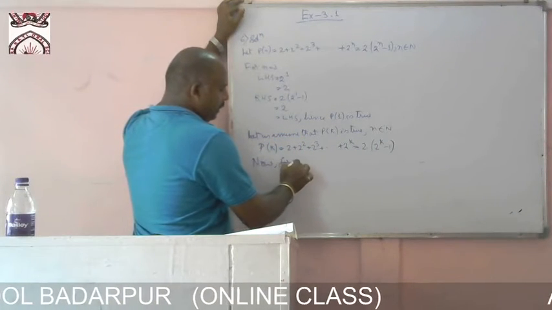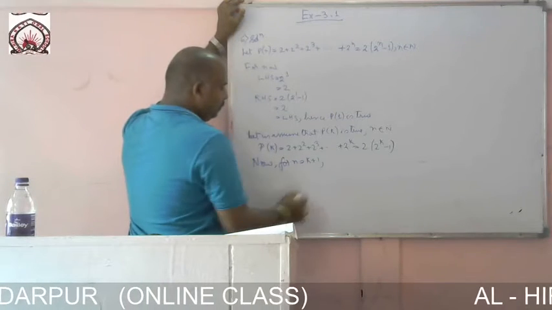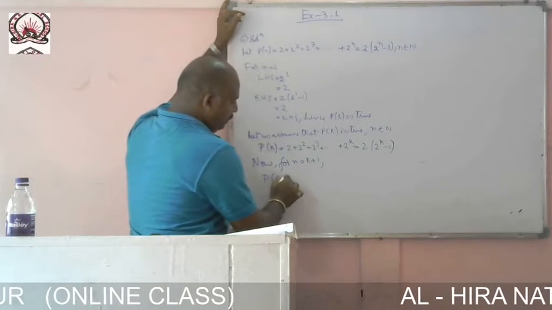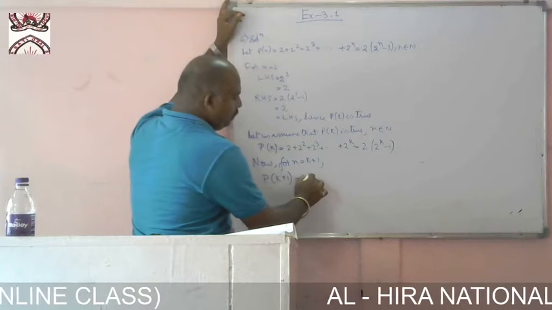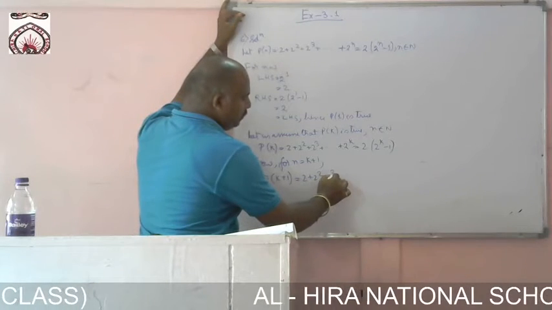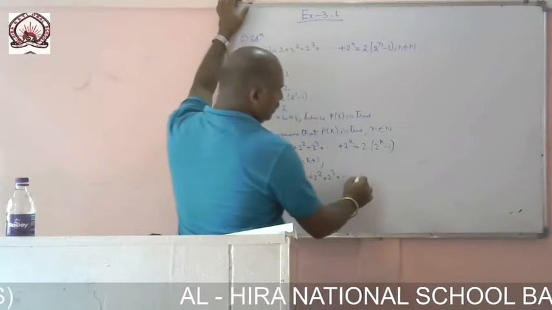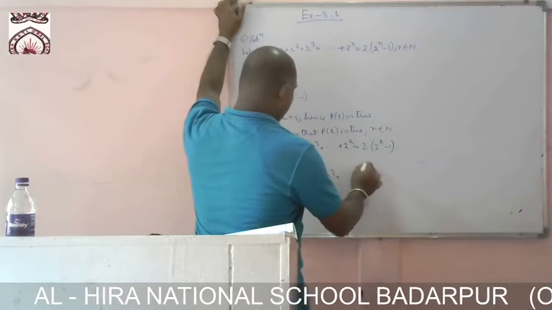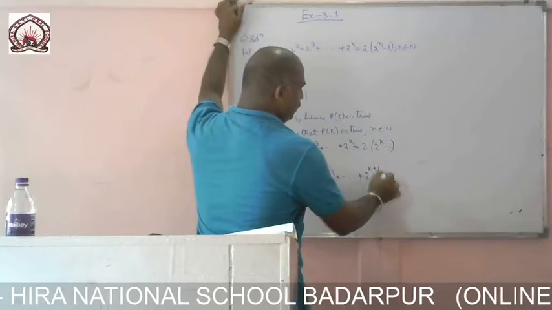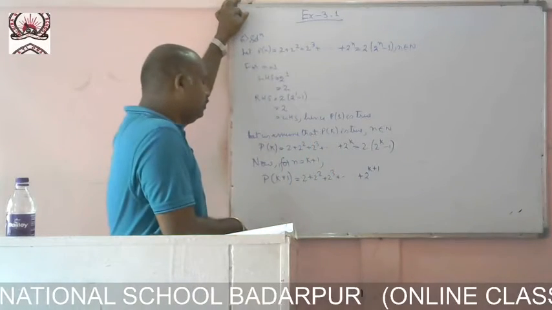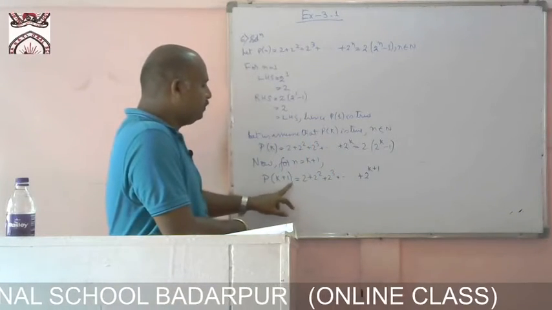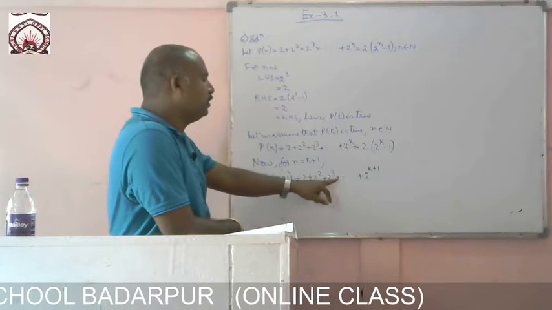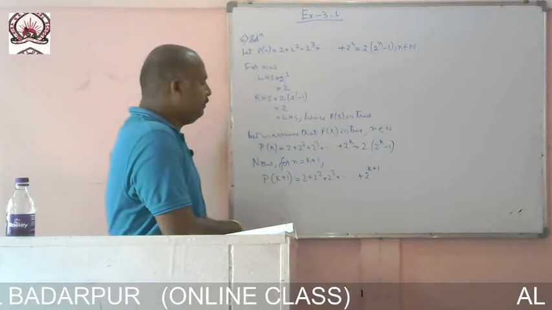Now for n equal to k plus 1, P of k plus 1 equal to 2 plus 2 square plus 2 cube plus dot dot dot plus 2 to the power k plus 1.